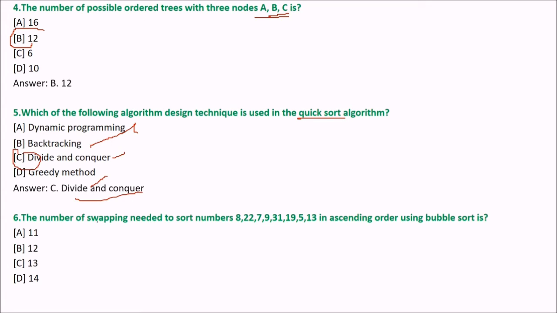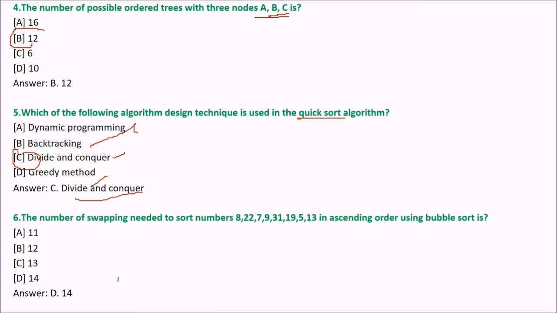C. The number of swaps needed to sort these numbers in ascending order using bubble sort is how many? Let me tell you the answer. The answer is 14. It is not possible for me to show all 14 swaps, but I'll show one of them.